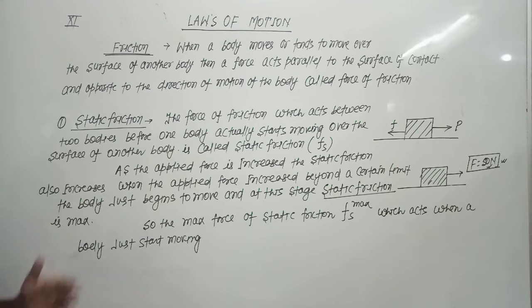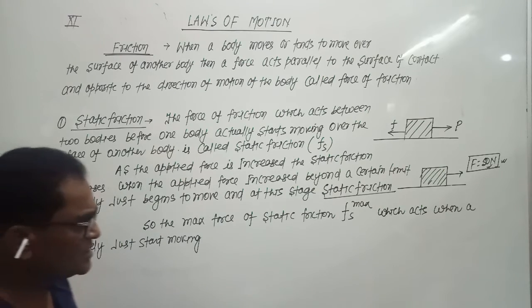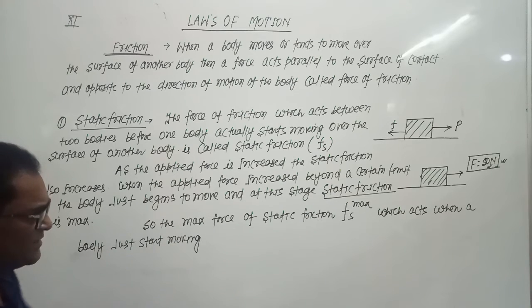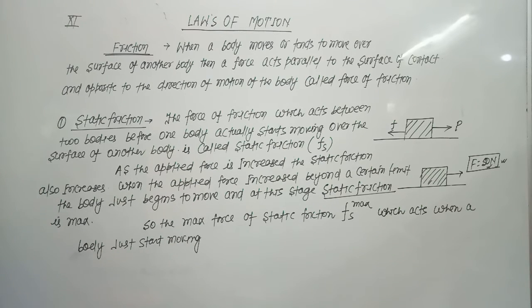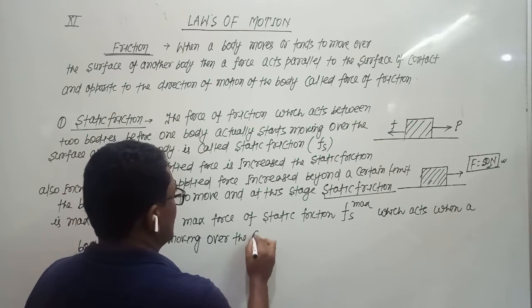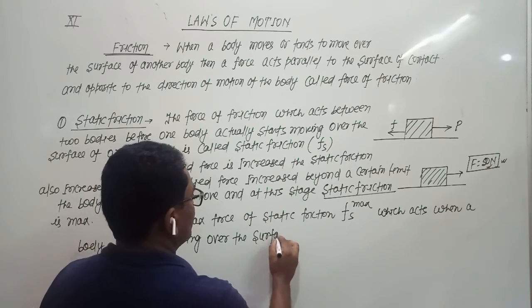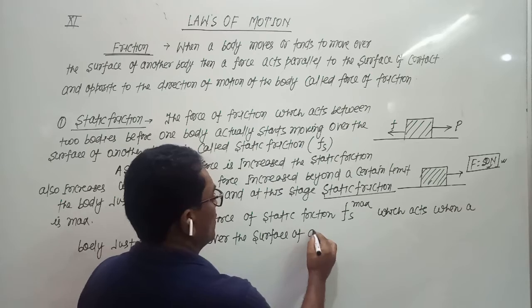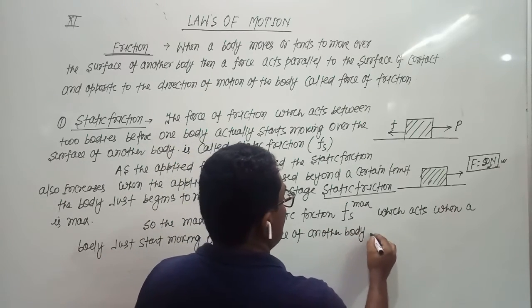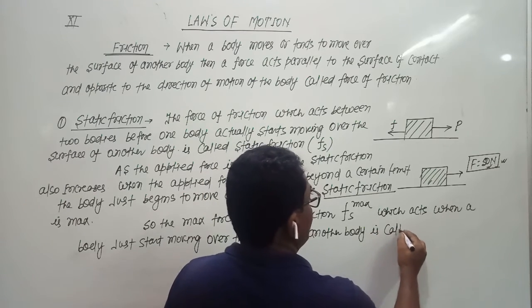and this friction is called limiting friction. So the maximum force of static friction which acts when a body just starts moving over the surface of another body is called limiting friction.